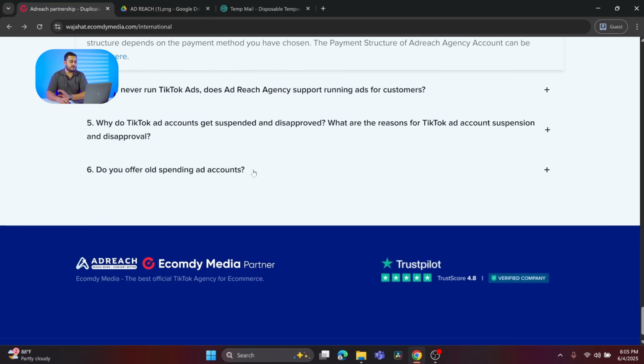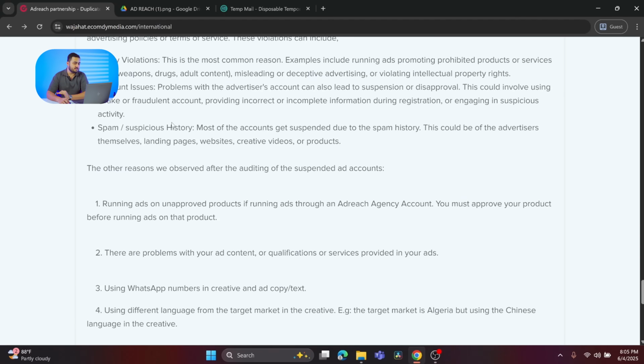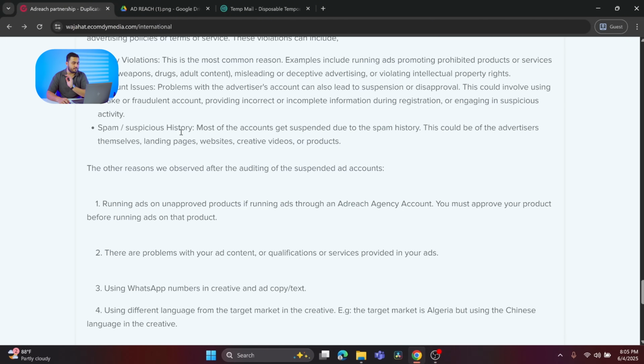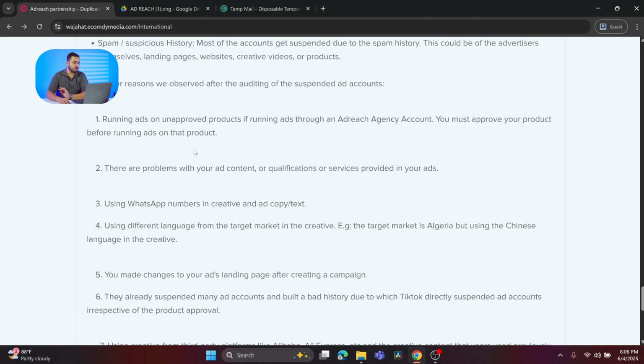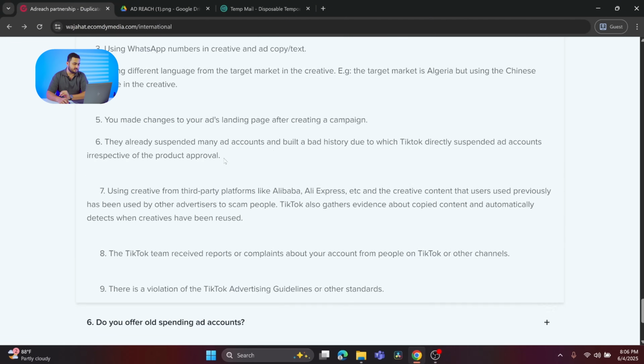In terms of why an ad account gets suspended, these are the policies, mainly the reasons why an ad account gets suspended. So make sure to read them. It's a request that please read it, because many of the users don't read the TikTok policy and run ads right away, due to which the account gets suspended. So make sure to read all of these policies.